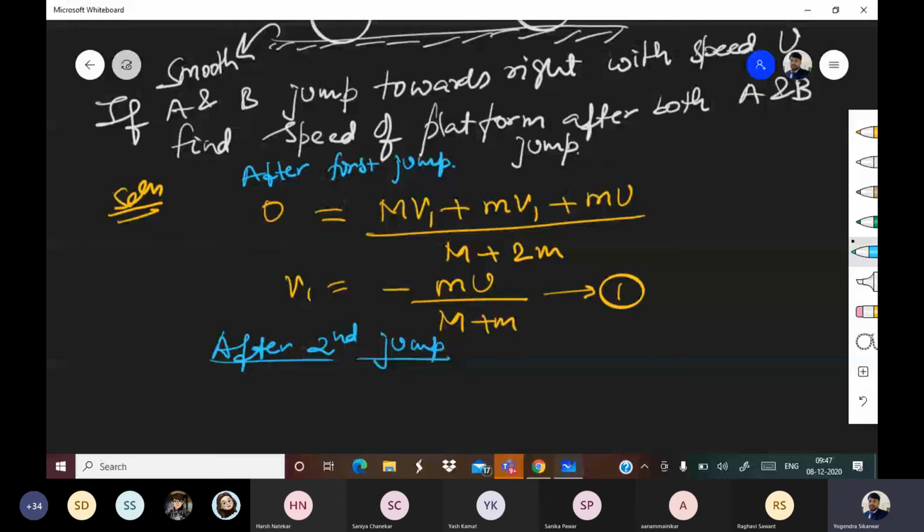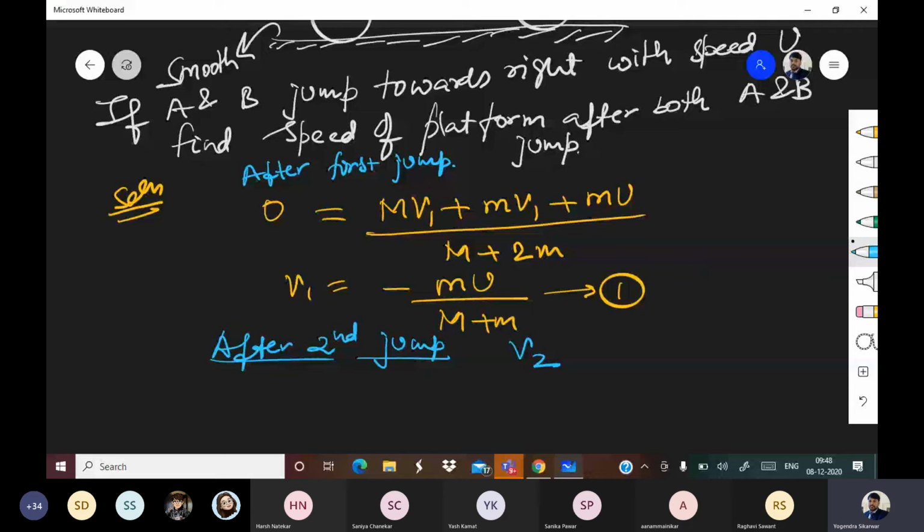That initially the system is moving, and moving with how much? System is moving with this much velocity v1. Okay, so what you can do, the initial velocity of system should be equal to final velocity of system. All right. So again, we are assuming that v2 becomes the velocity after the second jump.